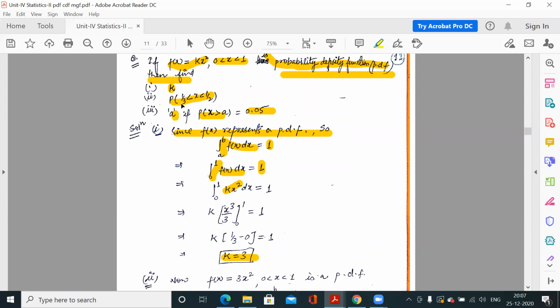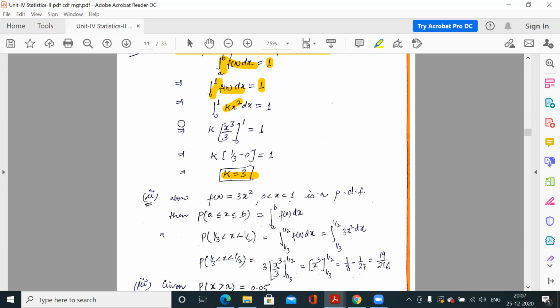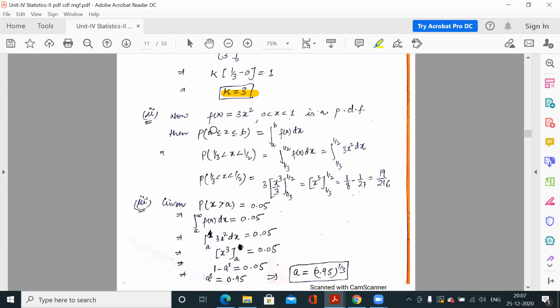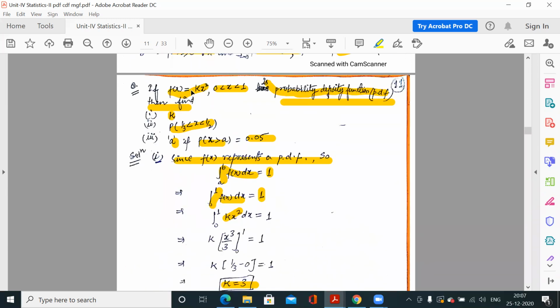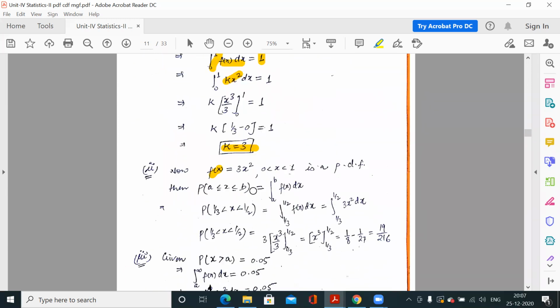Now next question, what is the probability when x lies from 1 by 3 to 1 by 2? x lies between 1 by 3 and 1 by 2. If you remember, the modified function: f(x) was kx square and the value of k is 3. So it is 3x square and the x range is 0 to 1. So it is a PDF.